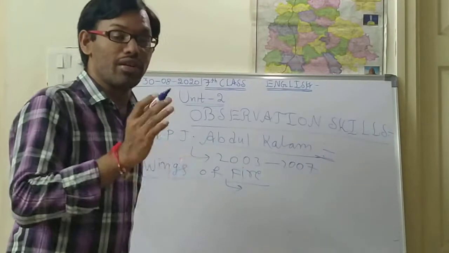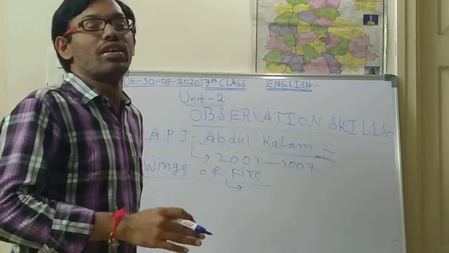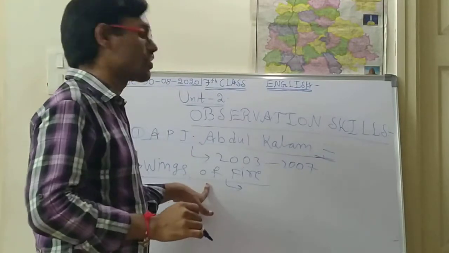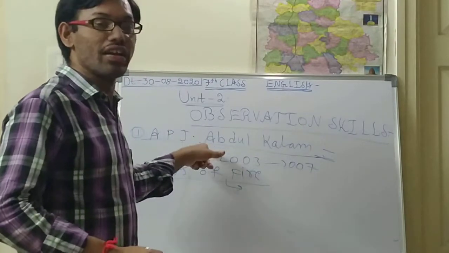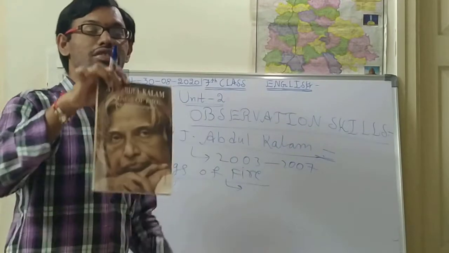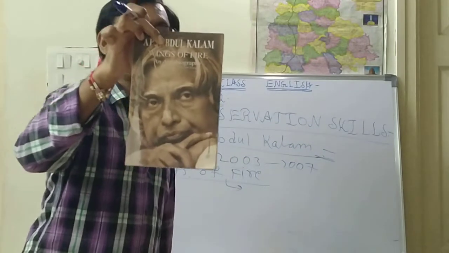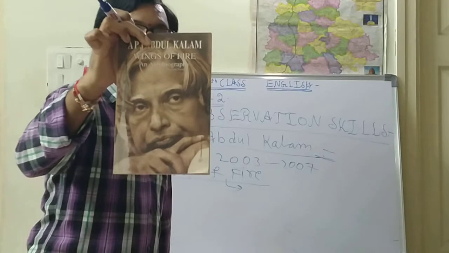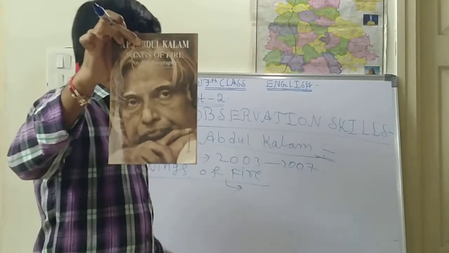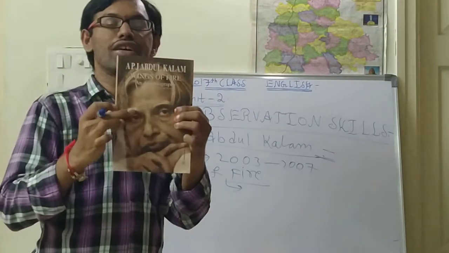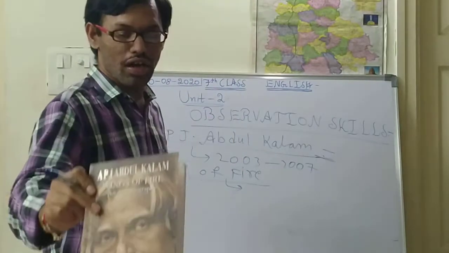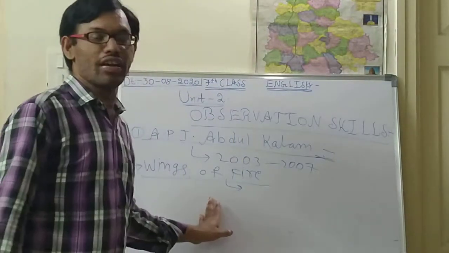Autobiography means the book which was written by himself. So this Wings of Fire was written by him, and he published it. I think you have been seeing it on the screen. This is the Wings of Fire book, children, the autobiography of APJ Abdul Kalam. He himself wrote this book.